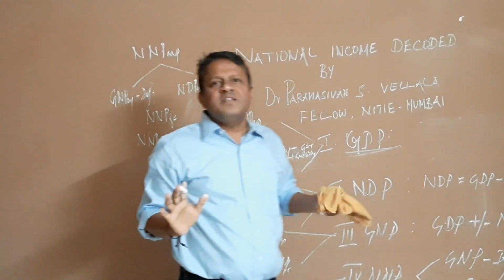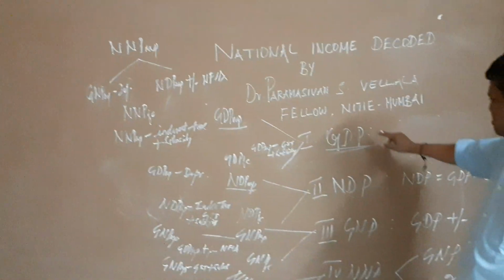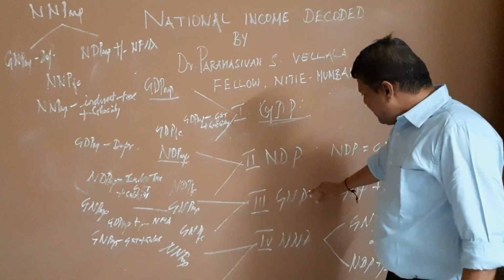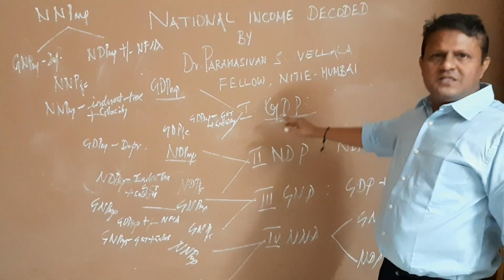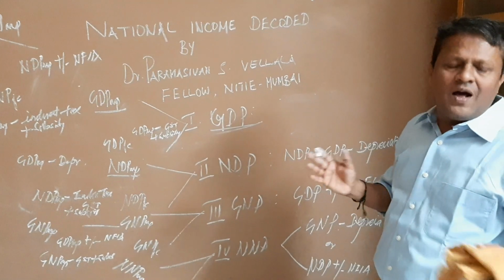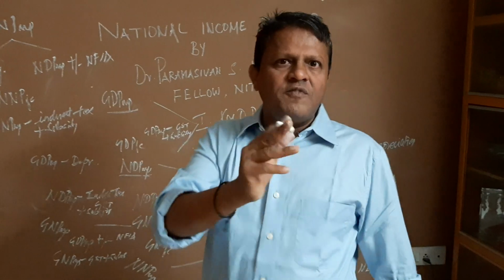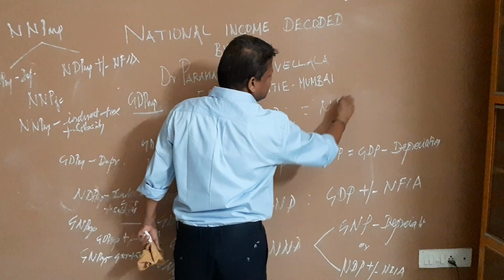Thus, in total there are 12 concepts. The four major concepts are GDP, NDP, GNP, NNP. GDP is the original one. Okay, there is no formula. Of course, hypothetically you can give a formula. What is that? GDP is equal to NDP plus depreciation.